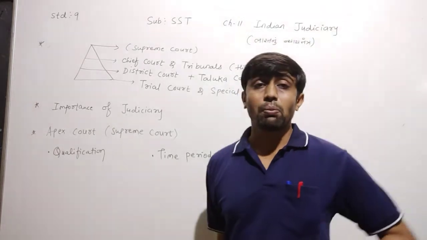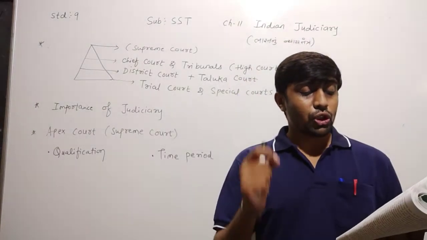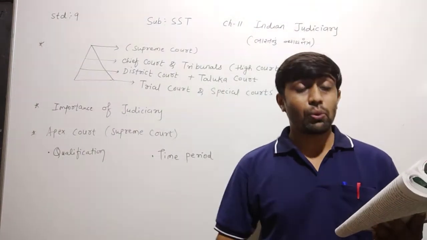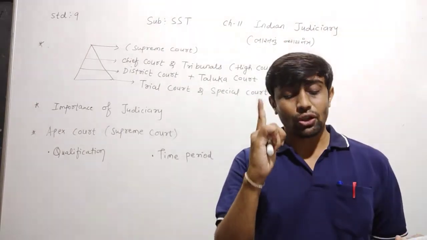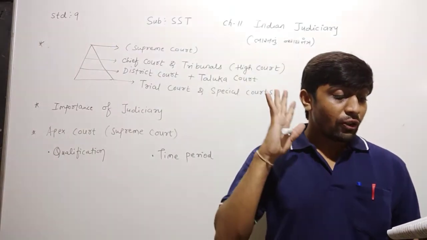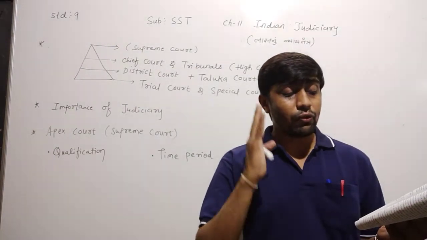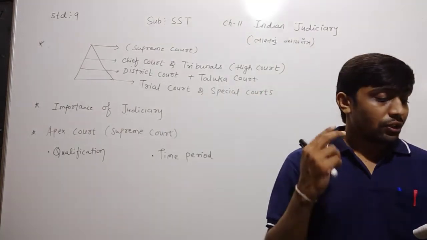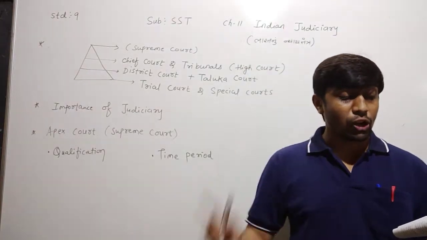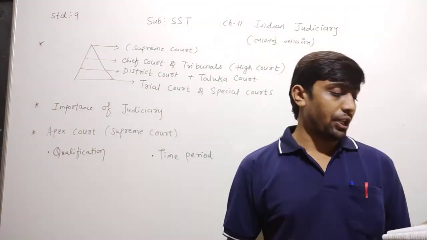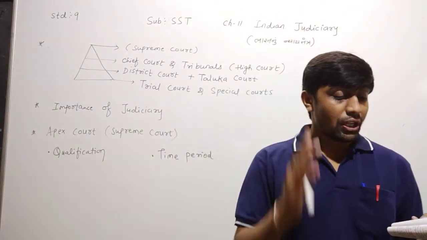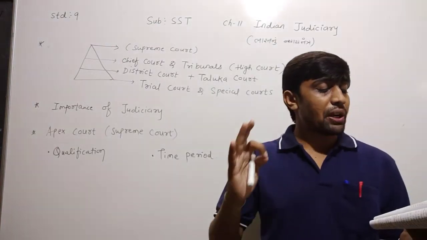Now, dear children, we will learn about the qualifications for Supreme Court judges. A person appointed as a judge of the Supreme Court should, first, be a citizen of India. Second, should have served at least 5 years as a judge in any one of the High Courts of India. Third, should have at least 10 years of experience as an advocate in any of the High Courts of India. Fourth, should be a distinguished judge or a famous jurist in the opinion of the President.